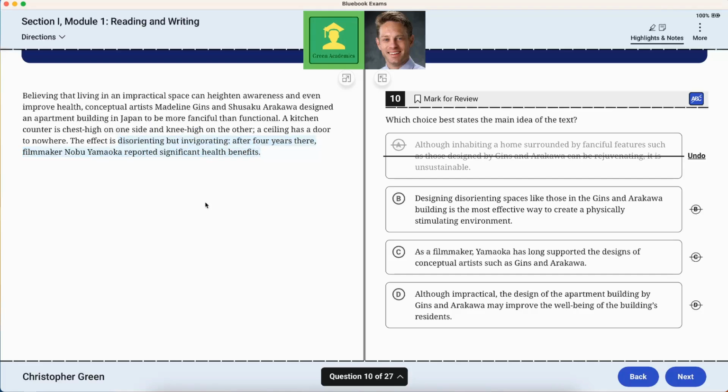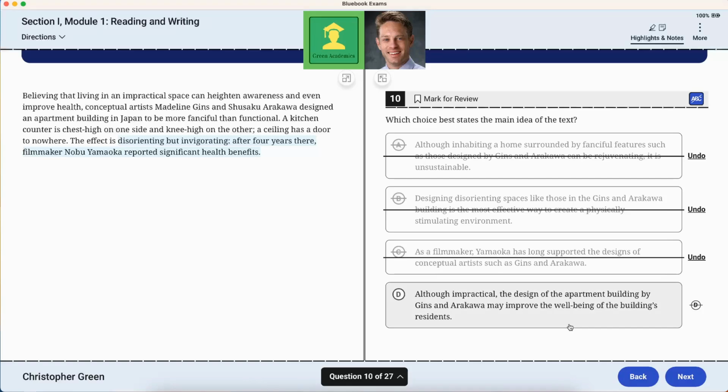Designing disorienting spaces like those in the G&A building is the most effective way to create a physically stimulating environment. No, I would shy away from the superlatives where it says the most effective way. As a filmmaker, Y has long supported the designs of conceptual artists such as... No, because it's not about Yamaoka. It doesn't mention that person until the end. It seems like it should be the last one.